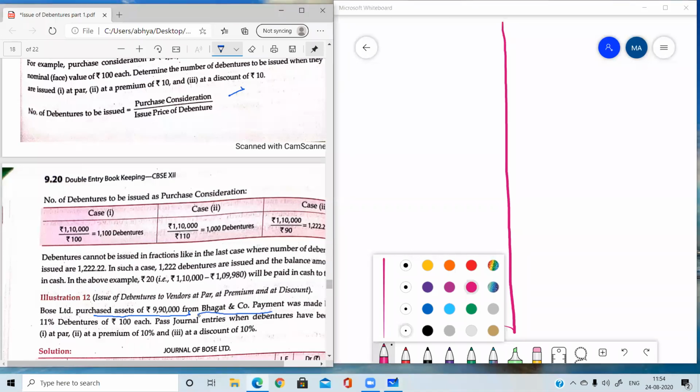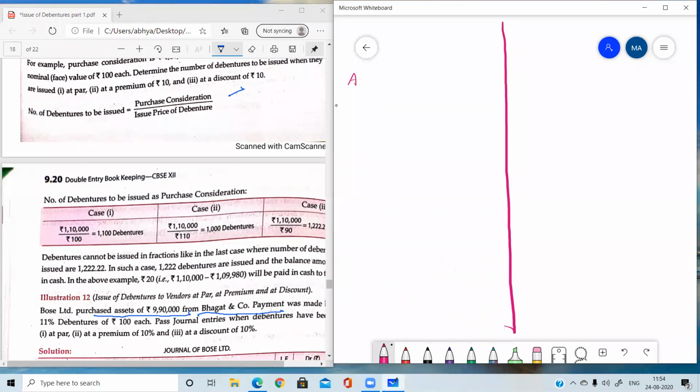From Bhagat and Company payment. It means Bhagat and Company is the vendor. So the first entry is in relation to the purchase of assets. The name of the assets is not given, so I'm going to write just assets. Assets account debit, and no liabilities are purchased. It means the complete business is not purchased, only the assets are purchased. To Bhagat and Company, and the amount for which the assets were purchased is 9,90,000. Okay, this is the first entry, being